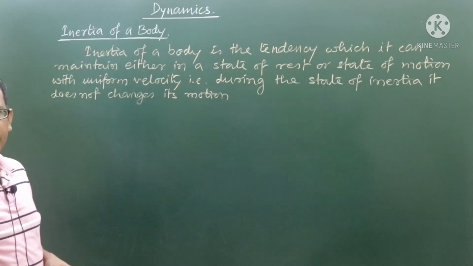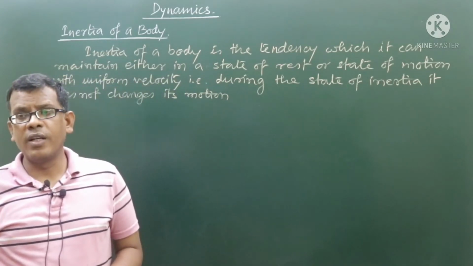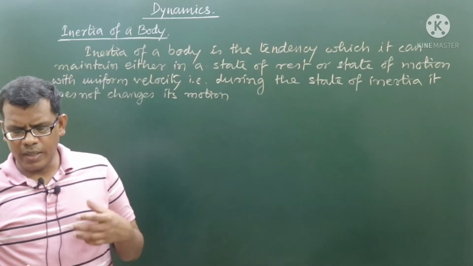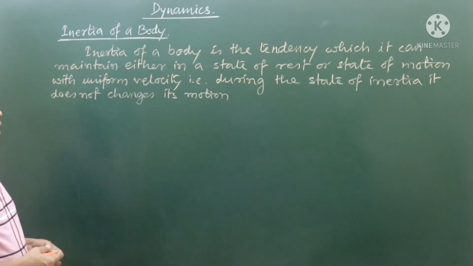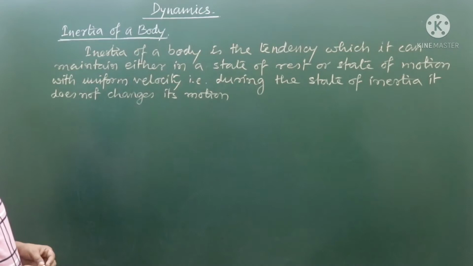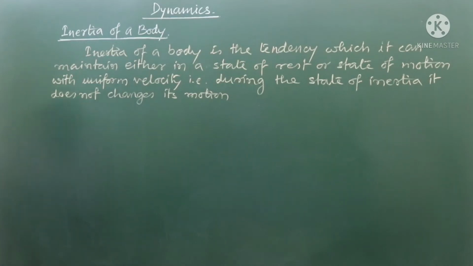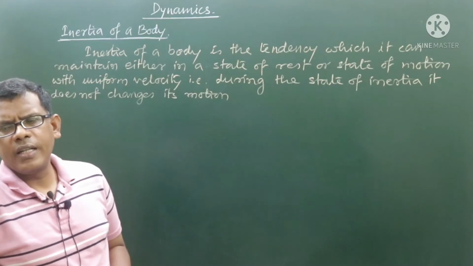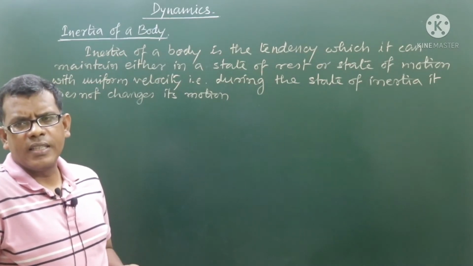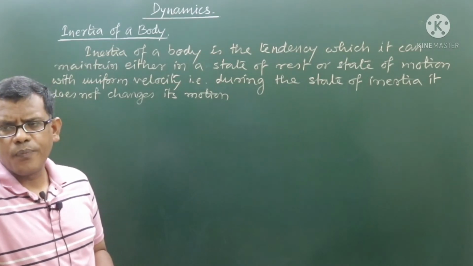Whatever the state of motion, either it is in a state of rest or it is moving with uniform velocity, both these things will be maintained by it. In other words, in very simple language, the inertia of a body is the tendency by which it maintains either the zero velocity state or constant velocity motion.